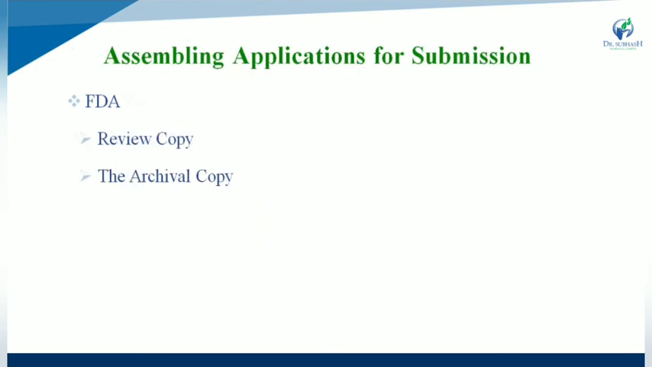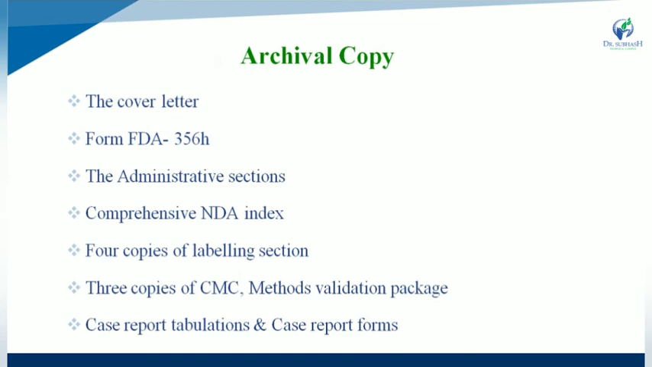Next one is assembling the application for submission. FDA has two types, the review copy as well as the archival copy. First one is the archival copy, that is made up of a cover letter, form number 356H submitted to FDA, and it also contains administrative sections, a comprehensive NDA index, 4 copies of labeling section, 3 copies of CMC, the methods validation package, and last one is case report tabulations and case report forms.